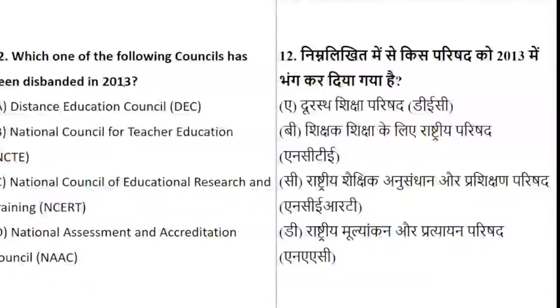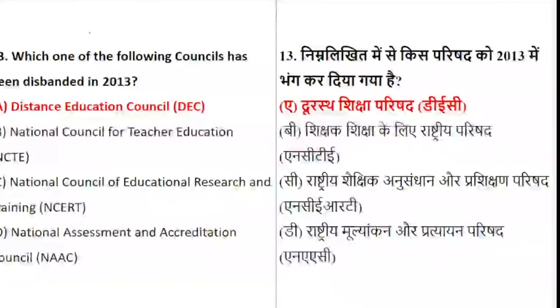Okay, Tanushri has already answered the question. Others? Okay. Let's see. Yes, only Tanushri. Okay, Aditya has also answered. Divya has answered. Okay, very well. Yes, so it is DEC. Very good question. It is the Distance Education Council which was disbanded in the year 2013. As I said, just keep the year also in mind. Sometimes for match the following or something, you may get the year also.